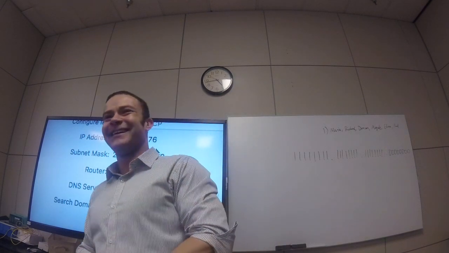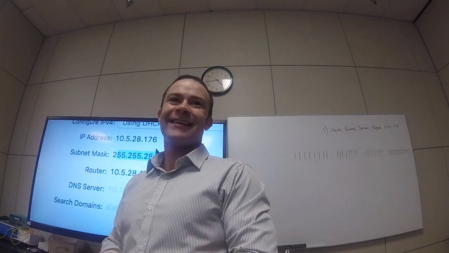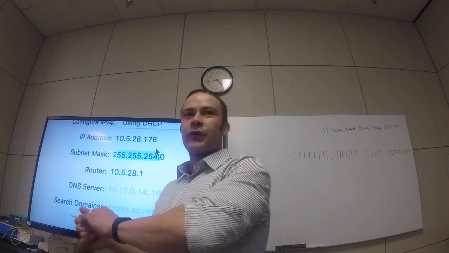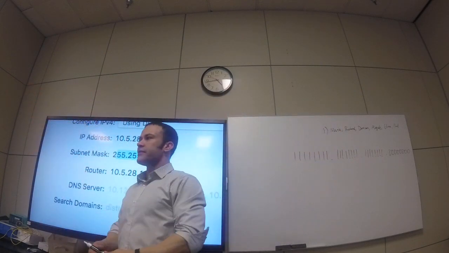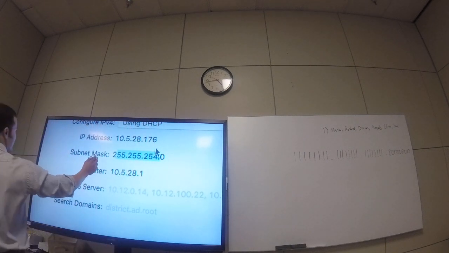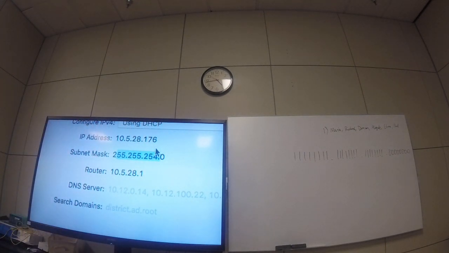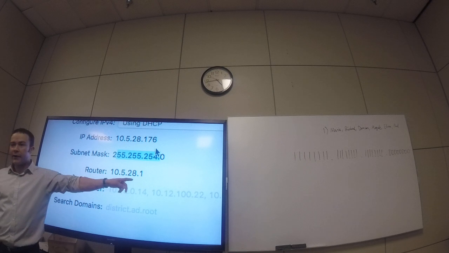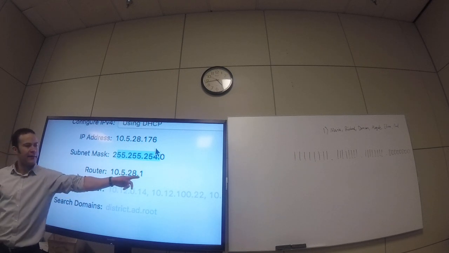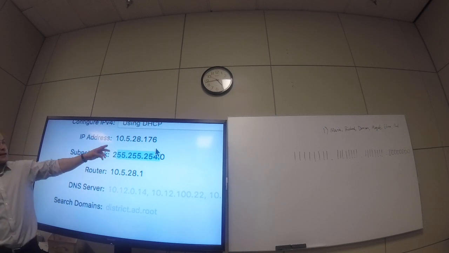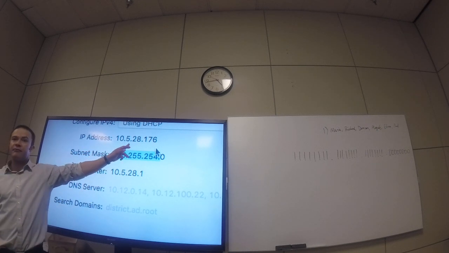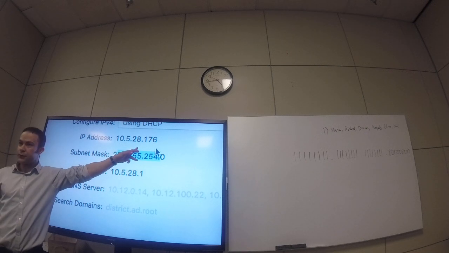But I think the question you were asking was, what would the IP address be? Yeah, so go back to the original question. So if Eliana was to plug into one of the other ports on that switch, let's go back and look. This right here, this is on the HP. This is the gateway, right? So our gateway is 10.5.28.1. Now, it's just not a coincidence that my IP address has 10.5.28 as the first three.